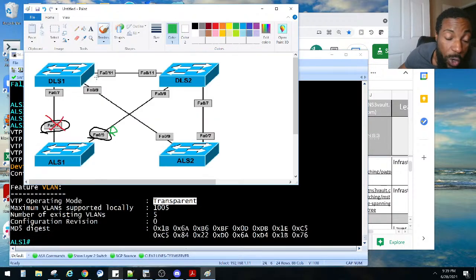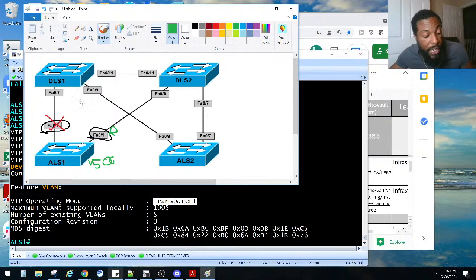which is what I was mentioning earlier in this lab. I'm not going to blame it on y'all, but I said I like to put it in transparent mode. We do it at my job. We did it at the last organization I worked at. We can create a VLAN on here, right? Let's say we created VLAN 500 on here. It'll stay within here. It's not going to go across and put VLAN 500 on all of them, but that's what we needed to do.